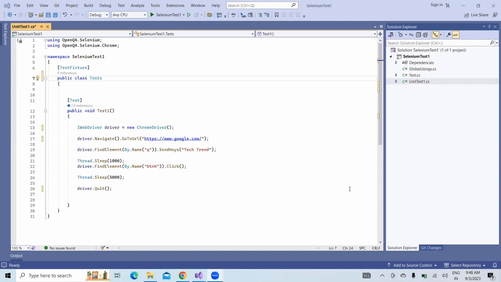Hi friends, good morning. And today we are going to learn about the setup attribute and tear down attribute and how to use them in our framework.